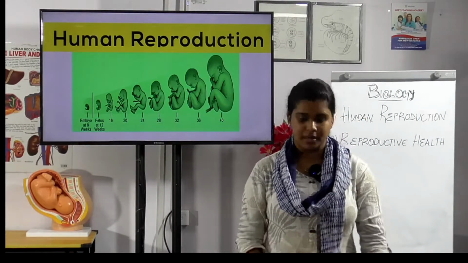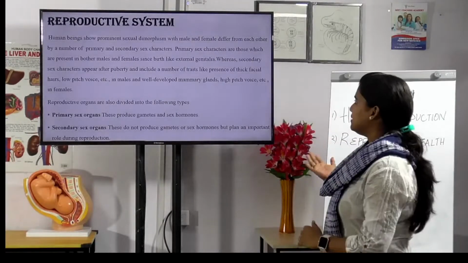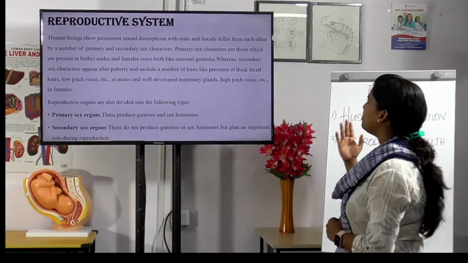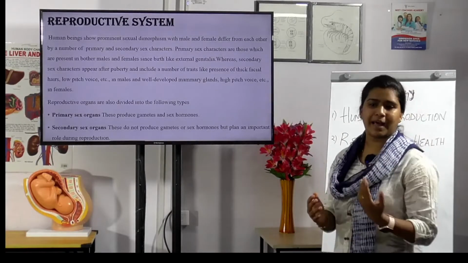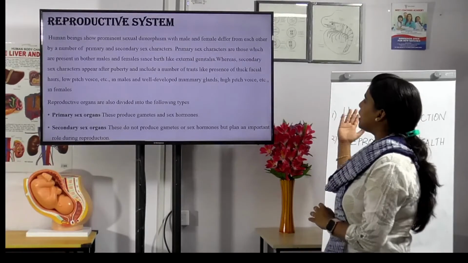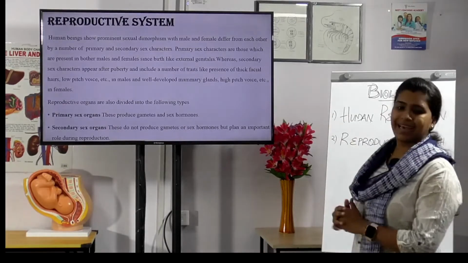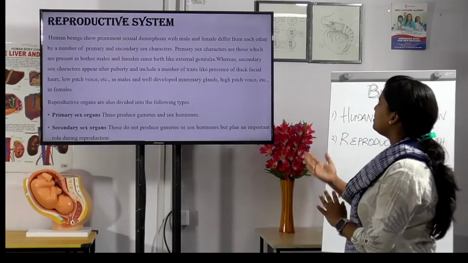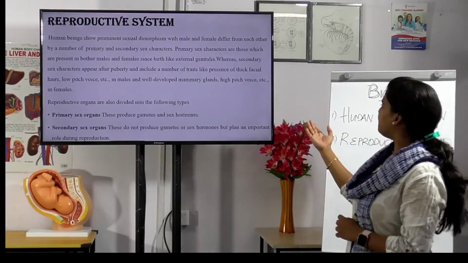Okay. Now, let us see about the reproductive system. Human beings show a prominent sexual dimorphism, with male and female differing from each other by a number of what? Primary and secondary sex characters. The primary sex characters are those present in both male and female, for example external genitalia. Whereas the secondary characters are traits like thick facial hair and low pitch voice in males, and in females well developed mammary glands and high pitch voice.